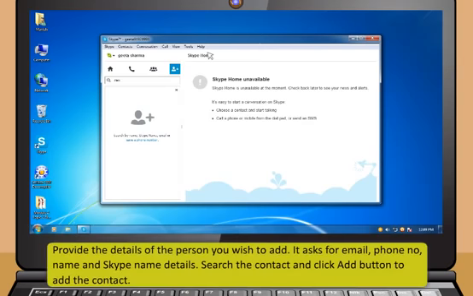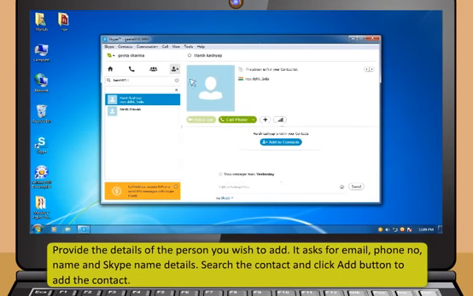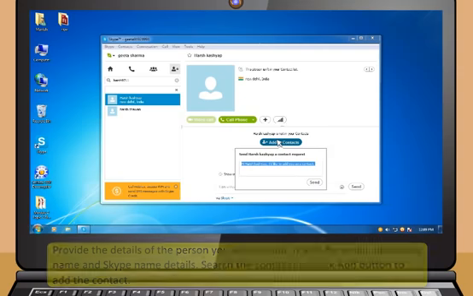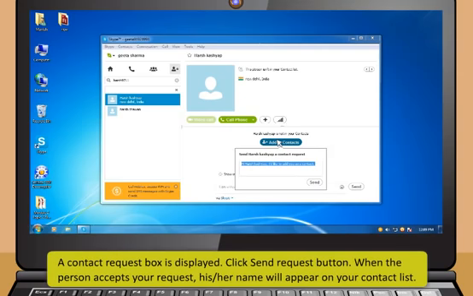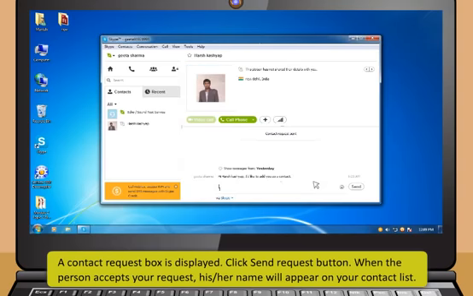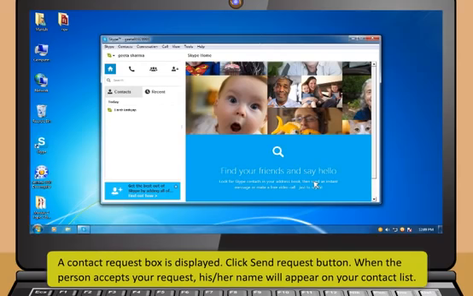Provide the details of the person you wish to add. It asks for email, phone number, name and Skype name details. Search the contact and then click the Add button to add the contact. A contact request box is displayed. Click the Send Request button. When the person accepts your request, his or her name will appear on your contact list.